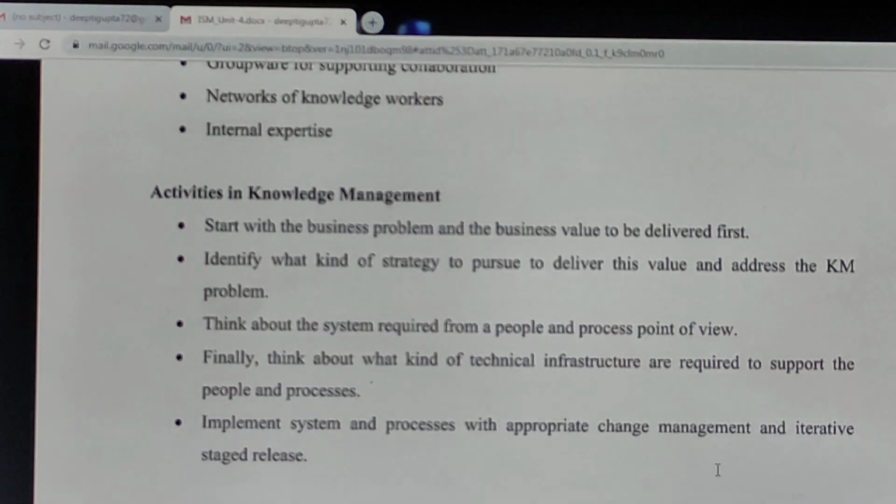Then, considering the process and the people, what kind of technical infrastructure is required, and finally the system is implemented, and whenever required, it is changed according to the queries and problems. The knowledge keeps on updating in the KMS in an iterative manner, in cycles.